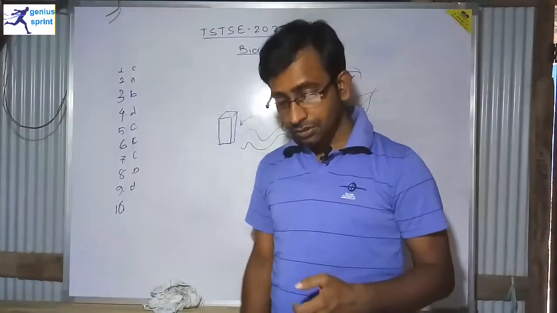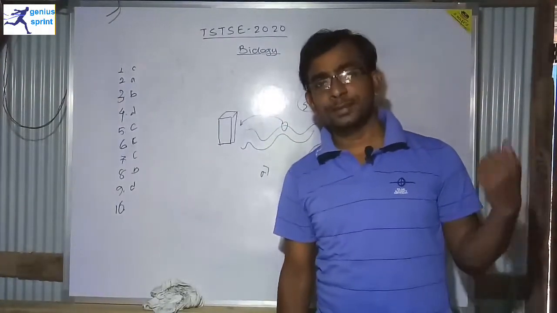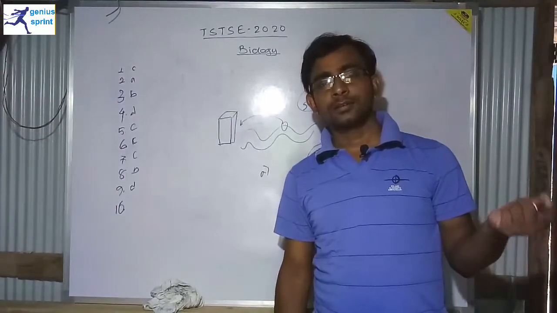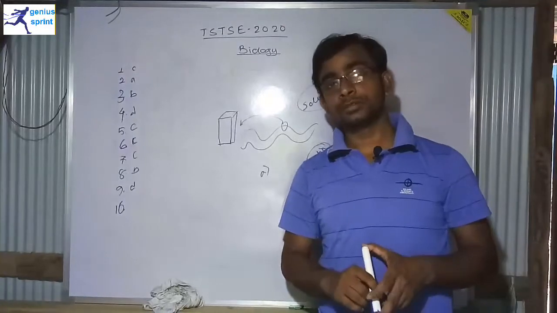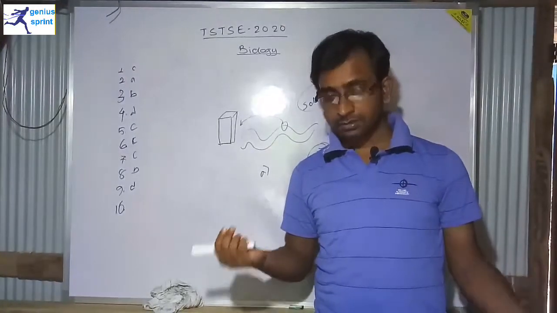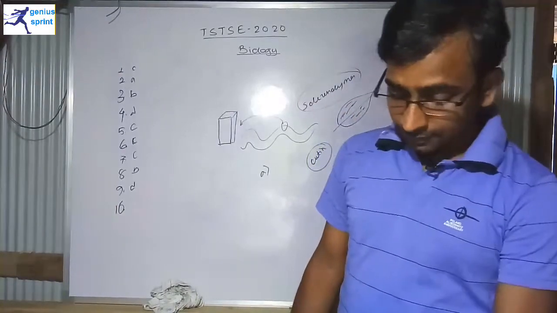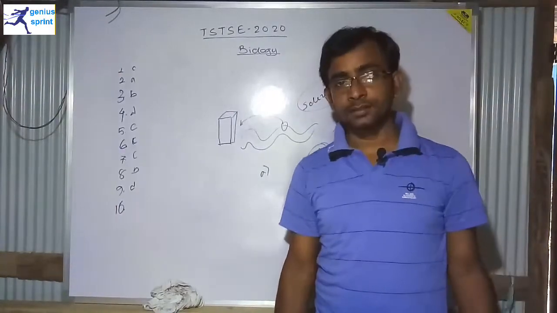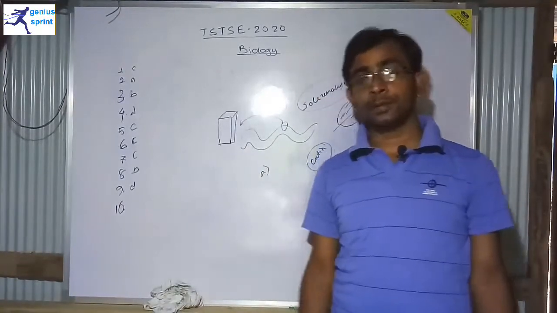Option C is osteocyte. Osteocytes are not there, because osteocytes are generally present in bones. So osteocyte is also not the correct option. Now option D is nerve cell. Nerve cells are also not there, because nerve cells are present in the tissues of our body.